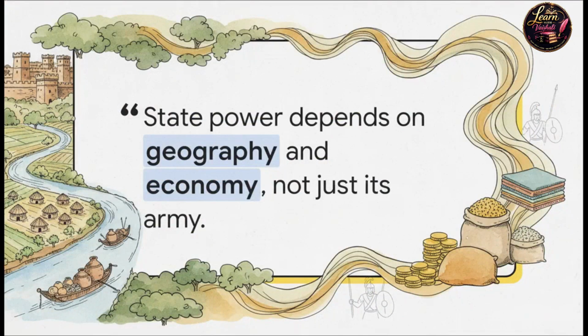The reality of history is perfectly captured by this idea. A state's power depends on geography, agriculture, and economy, not just its army. It is so easy to look back at ancient empires and think, well, whoever had the biggest swords won. But Magadha's dominance was an economic and logistical victory long before it was a military one. An army has to be fed, equipped, and transported, right? Magadha's incredible geography and economy allowed them to do all of that infinitely better than anyone else in the region.